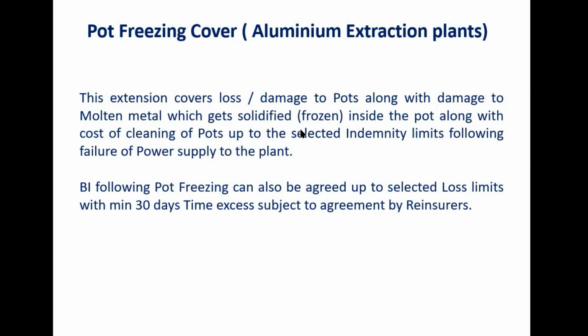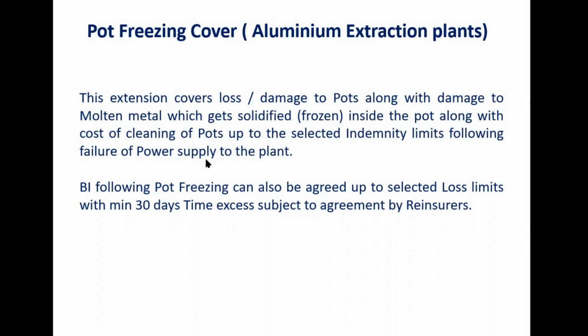In aluminium industries, aluminium is produced by a metal extraction method. It is done by supply of high current, high amperage supply to these pots. There are multiple pots, thousands of pots used nowadays in big aluminium plants.